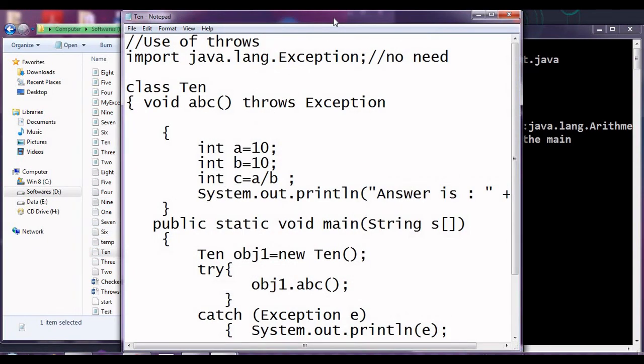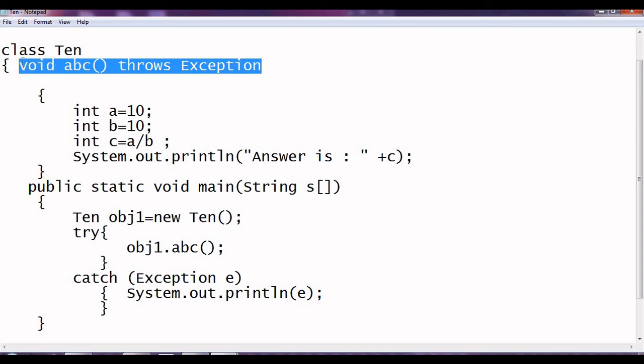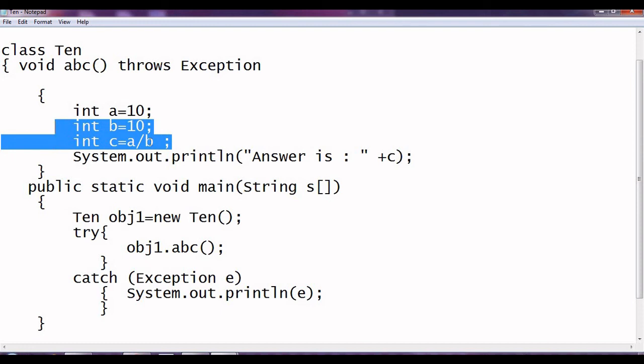Now the use of throws. Sometimes we want our function to throw the exception. Here, for example, we have a function ABC. We have an a value, a b value, and a c value, c equal to a divided by b. Here we might have some error.